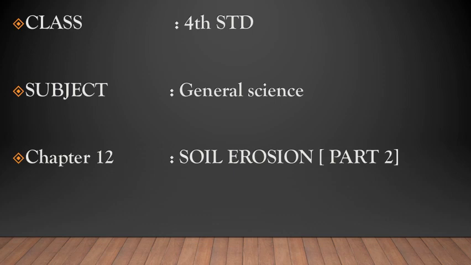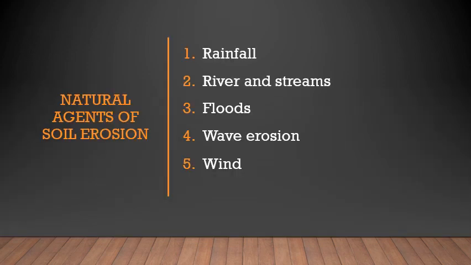The following video is for class 4, subject general science, chapter 12, soil erosion, part 2. In part 1 of this lesson, we learned what soil erosion is. Soil erosion refers to the removal of the topsoil by wind, water, and ice. Then we learned briefly about the natural agents of soil erosion. Soil erosion can happen with rainfall, rivers and streams, floods, wave erosion, and wind. In today's class, we will learn how these affect soil erosion.